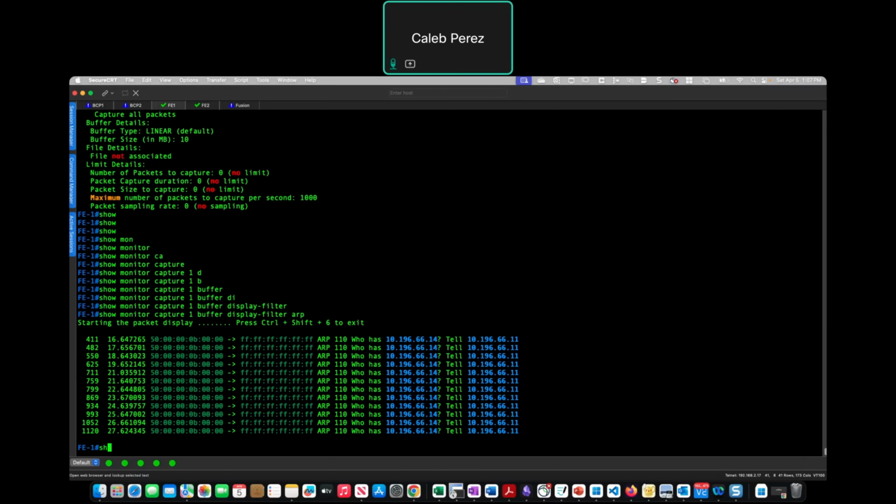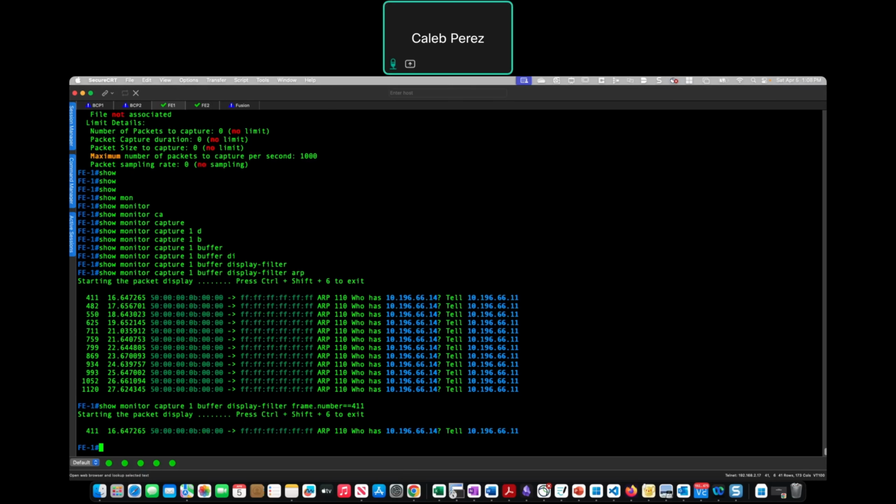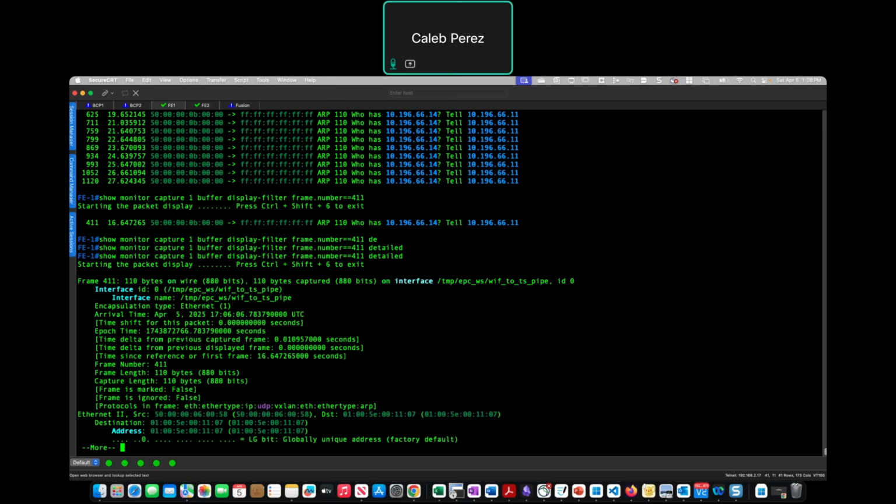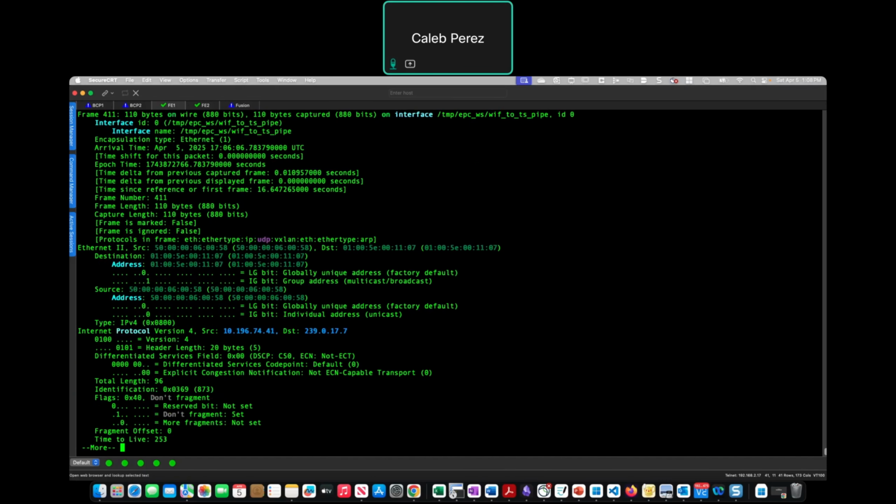So let's check that specific packet or one of these packets, display frame dot number equal to, detail. I would like to see this traffic. This is what I would like to see, right?